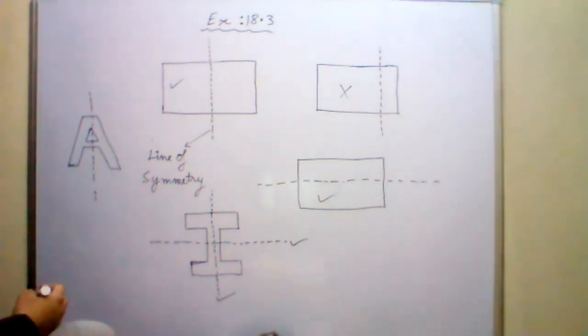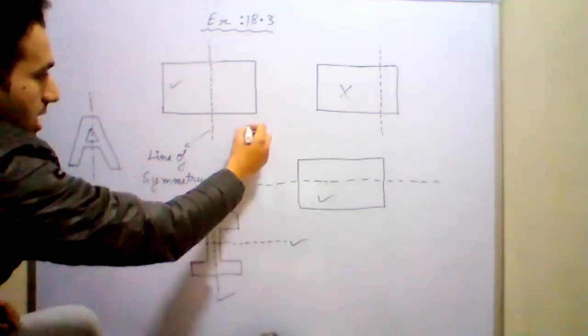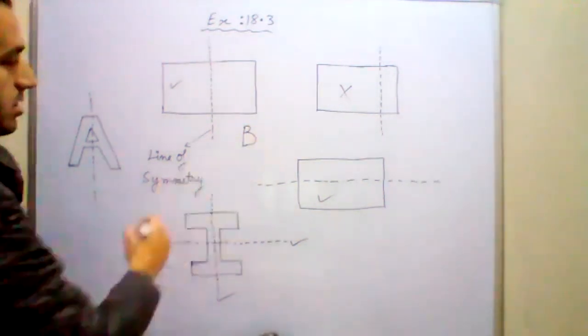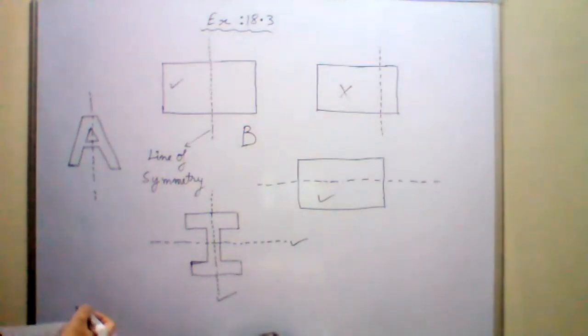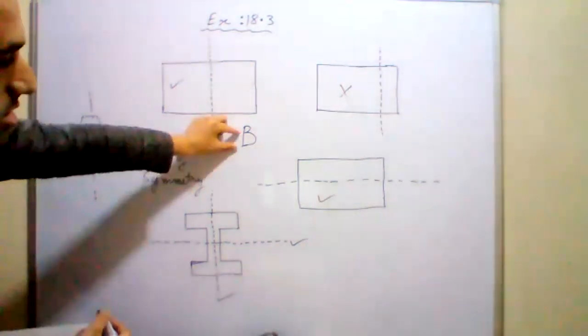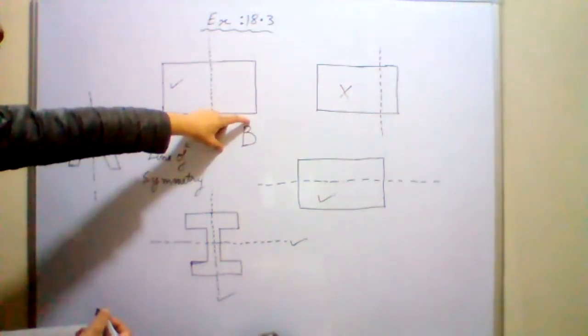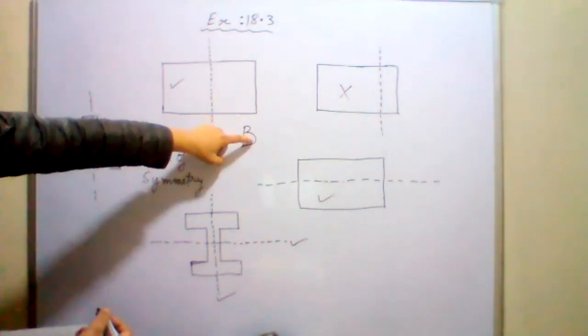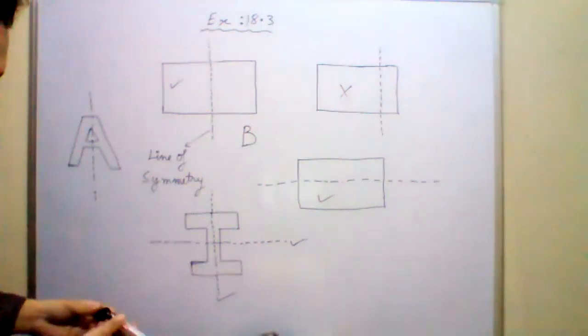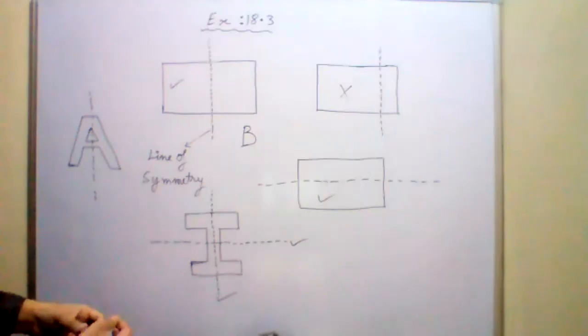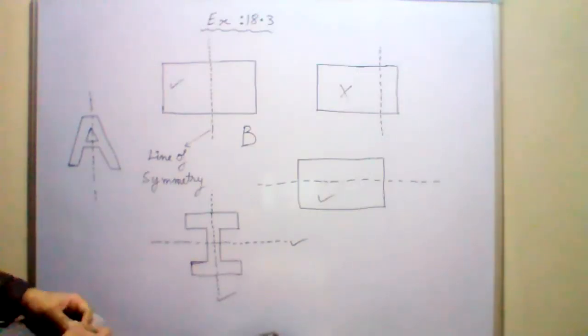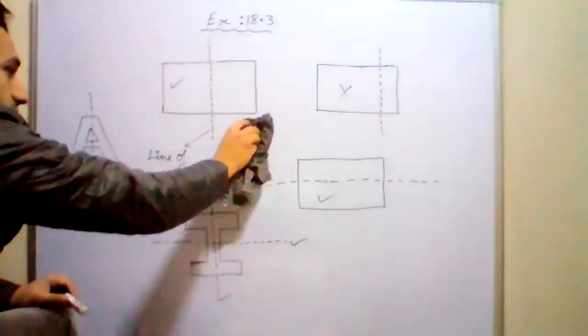Okay. So can you tell me about the letter B? Will it have one? No, sir, because the lower arc is bigger than the upper arc, and the upper arc is smaller. That is why it will not have any line of symmetry, the letter B.